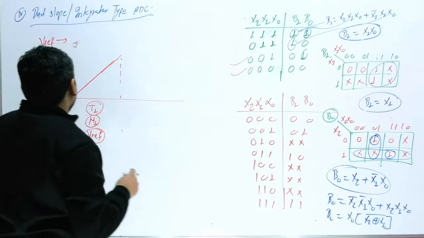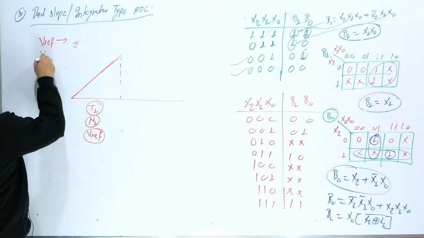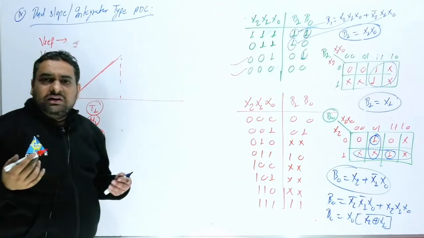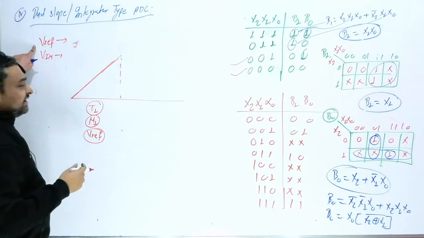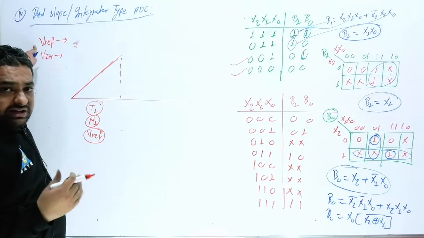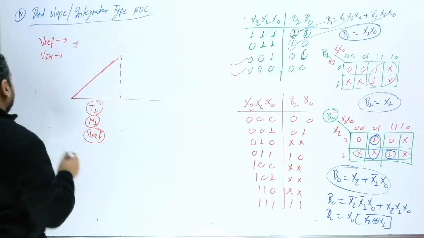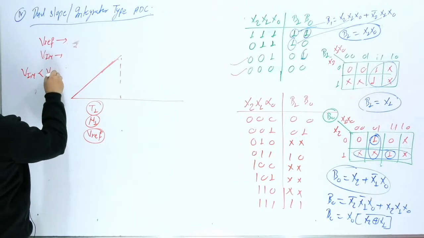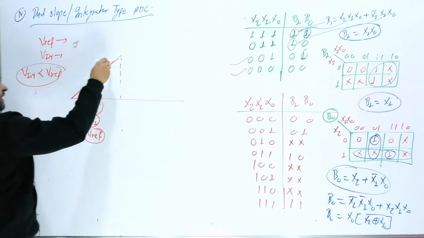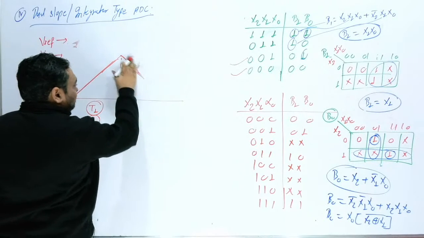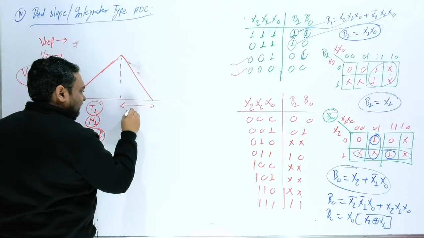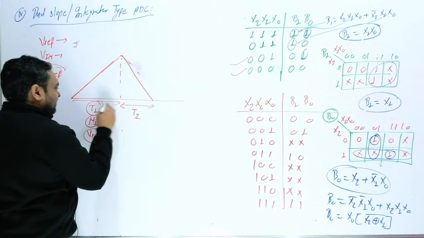Then by V in we are going to discharge. This is a very basic thing: V reference will definitely be more than V in. V in will be 100% lesser than V reference. So now the capacitor will discharge, and definitely this time will always be less. So we can say this time will require T2, and this time requires T1.